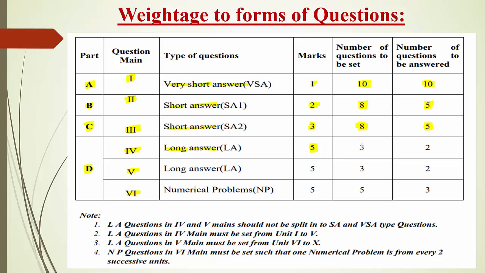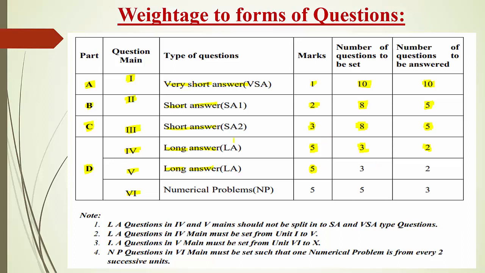There are 3 questions in total. Out of 3 questions you can answer any 2 questions. Each question carries 5 marks. And come to the 5th main. It is also long answer. So long answer questions will be asked here. For each answer you will again be awarded 5 marks.